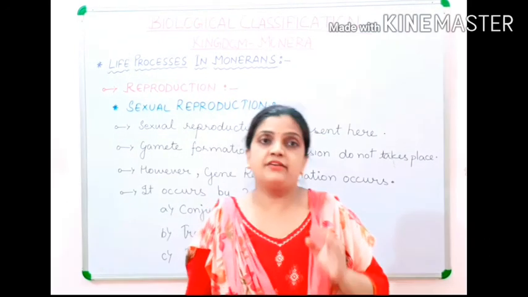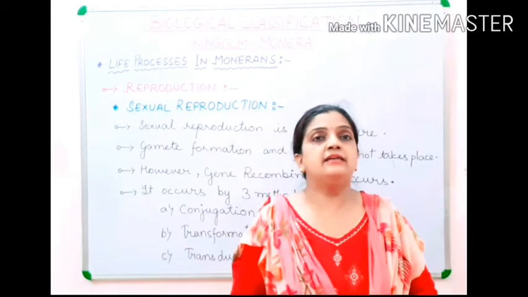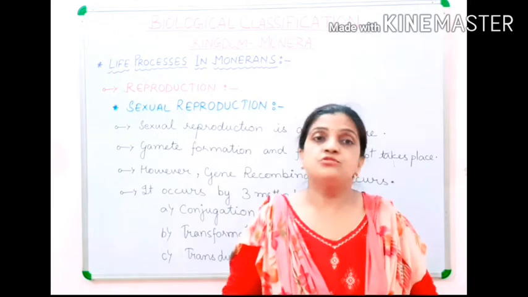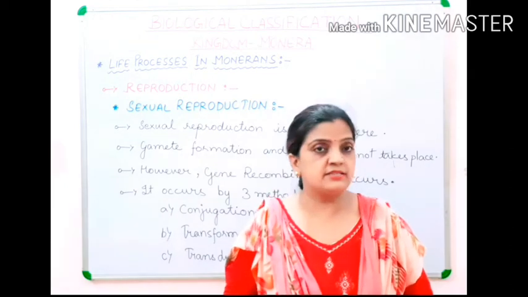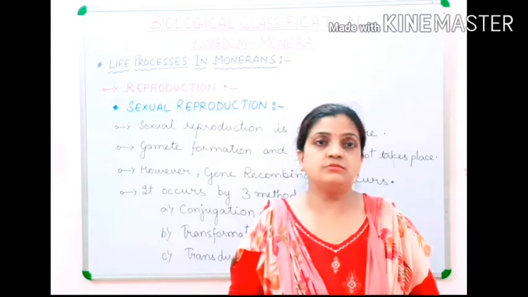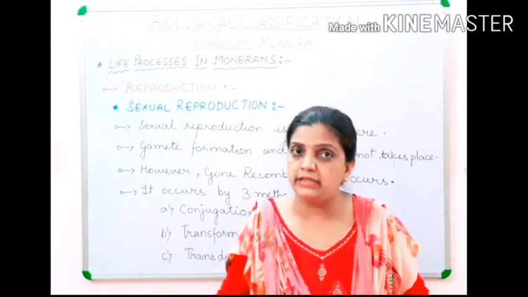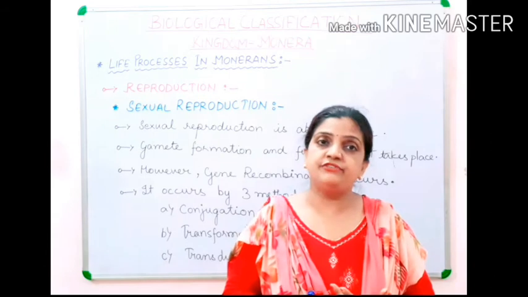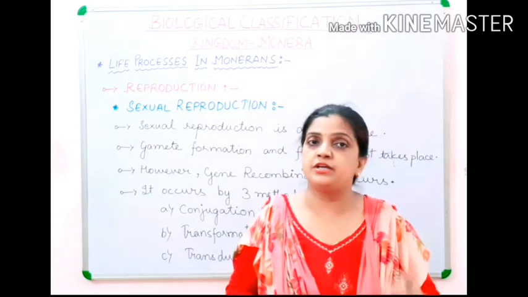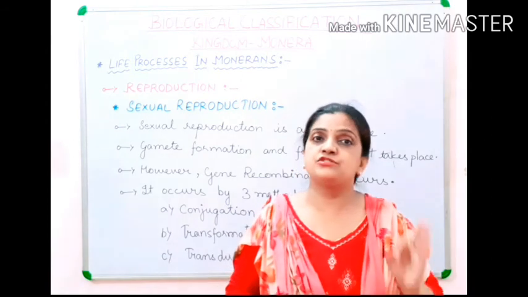Why? The reason is that the different gametes, male and female, are not there. So gamete formation doesn't take place. When there are no gametes, fusion will also not take place. So as gamete formation and fusion are not taking place, we can say that sexual reproduction doesn't happen in kingdom Monera.